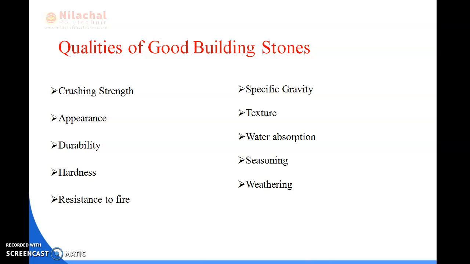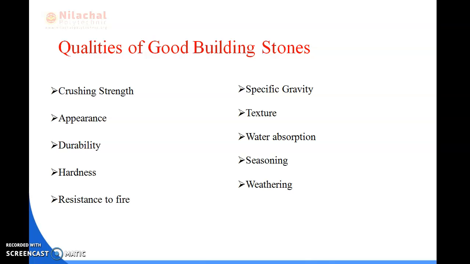Okay, if it exceeds 60%, then we can say it is not of good quality as a building stone. So we can say that for a good building stone, the percentage absorption by weight after 24 hours should not exceed 60%.